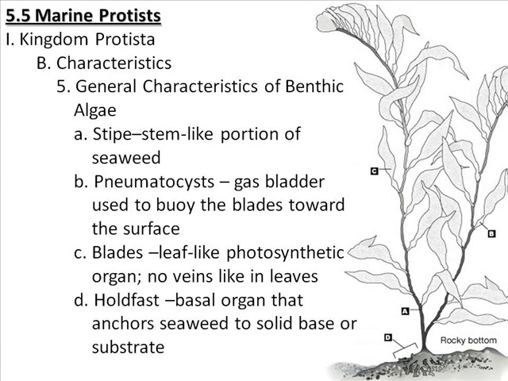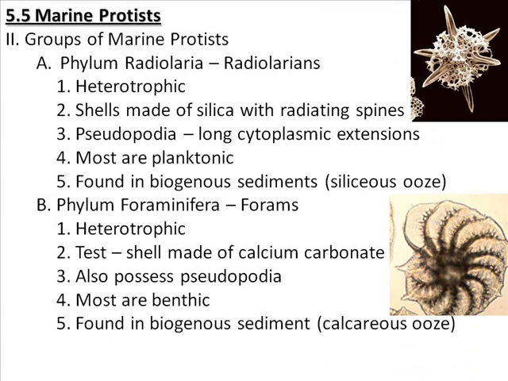Letter C shows a blade, which is a leaf-like photosynthetic organ. It's not a true leaf because it doesn't have veins like a leaf does. Letter D is pointing to the holdfast, which is similar to a root system, only again it's not going to conduct water. Its sole purpose is to attach the whole organism to the substrate, hence why it's called a holdfast.